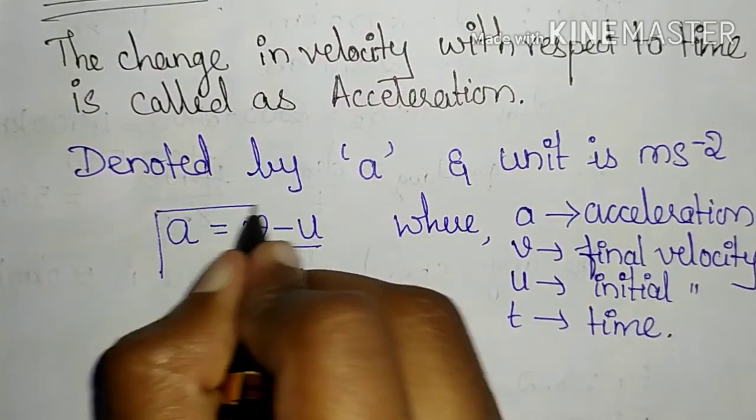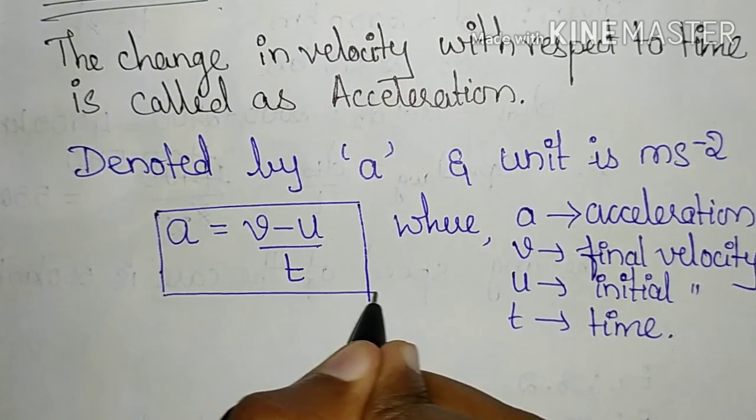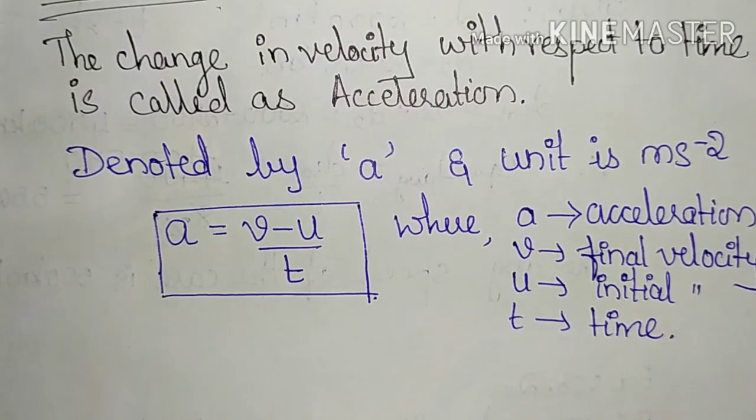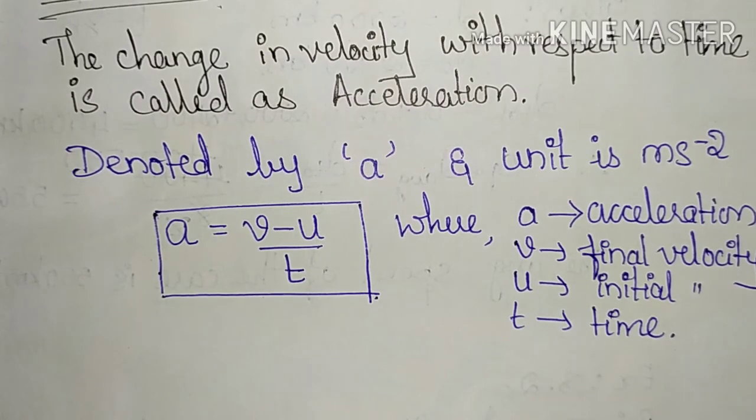And one more thing about acceleration: when the change in velocity increases, or when it is positive, we call it acceleration. Whereas in the reverse case, whenever you apply brakes to a vehicle, its speed goes on decreasing. Say it was moving with a speed of 50 km per hour, but when you apply the brakes, the speed gradually comes down to 0.